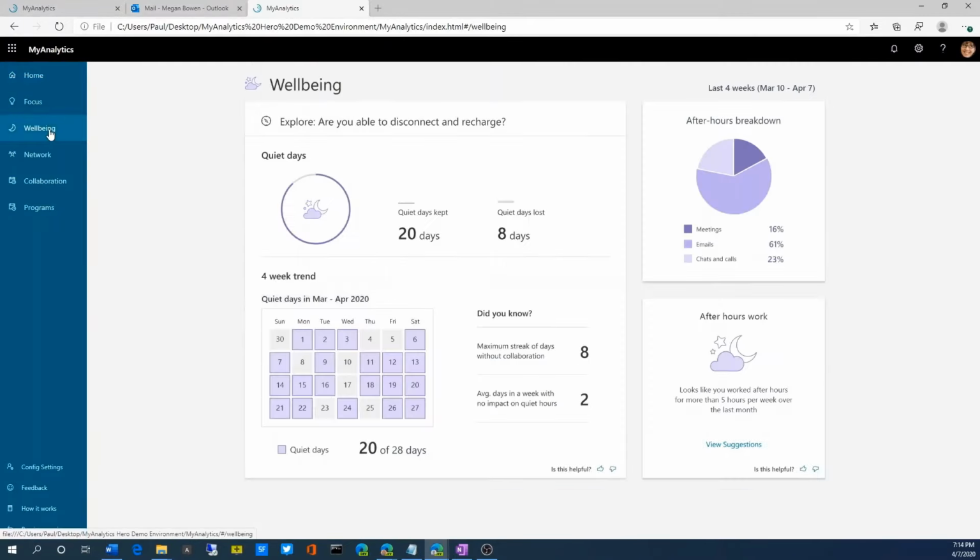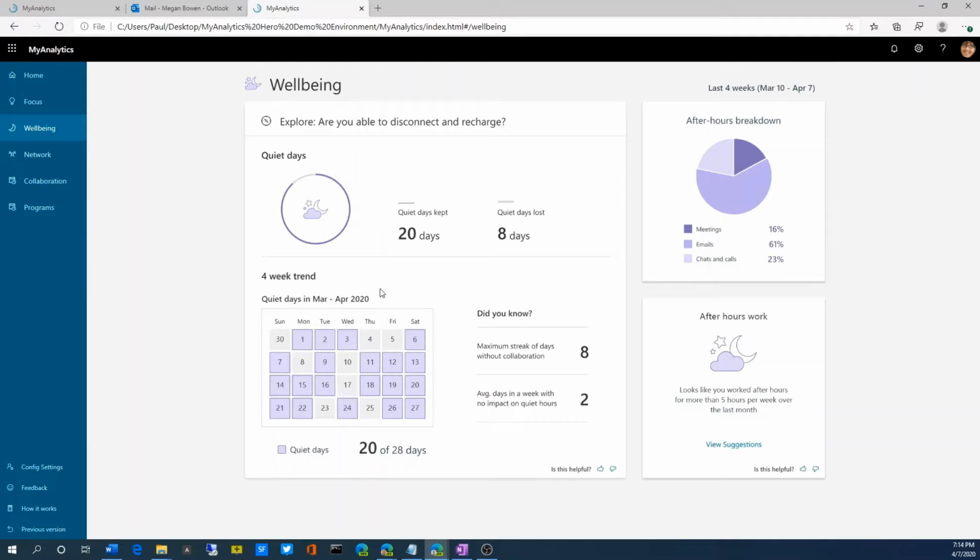In the well-being dashboard, My Analytics informs Megan how she is disconnecting from work during her time off and suggests ways to reduce stress and burnout. She can see that she sacrificed time away from work 8 days in the last month, with a majority of that time spent answering emails.